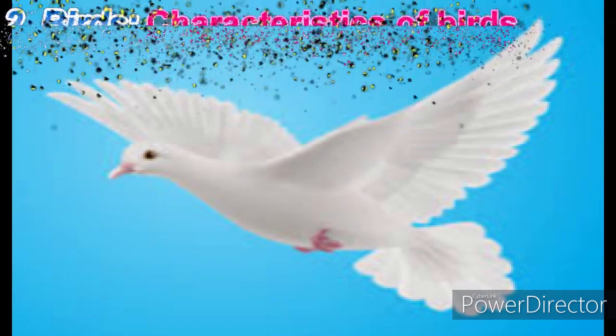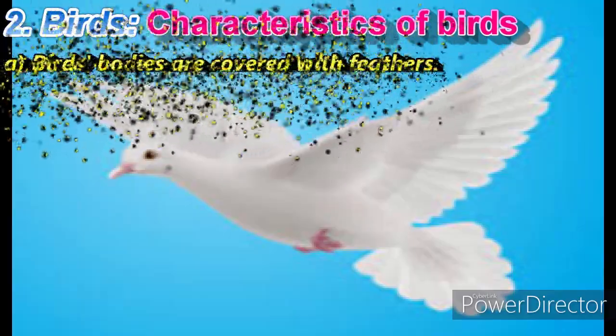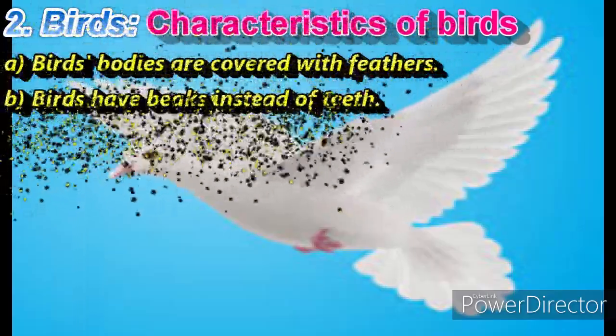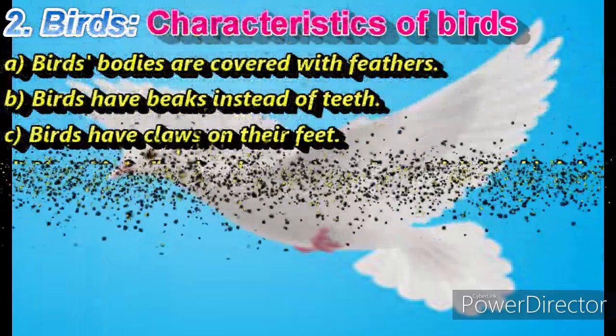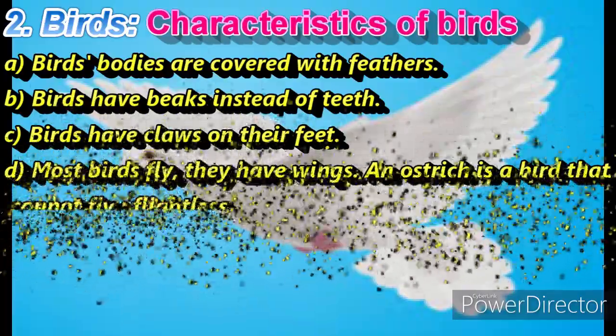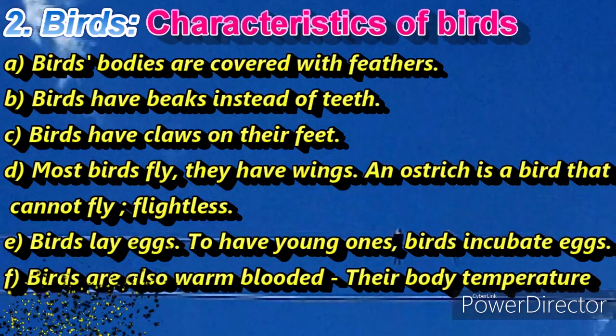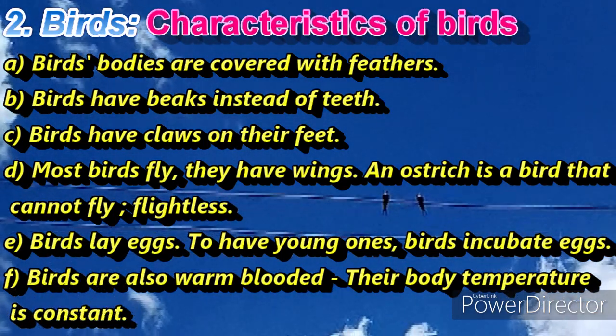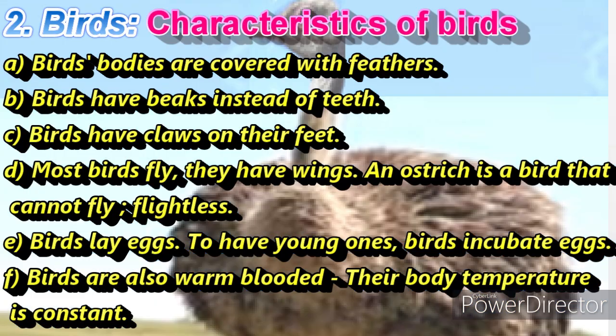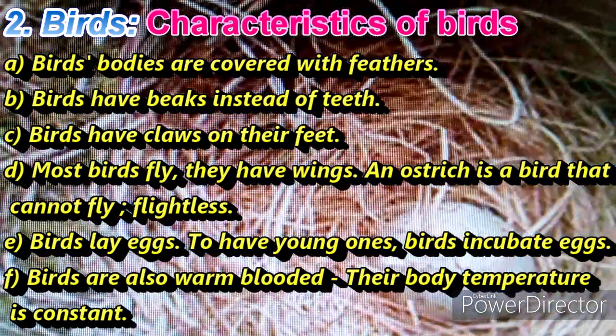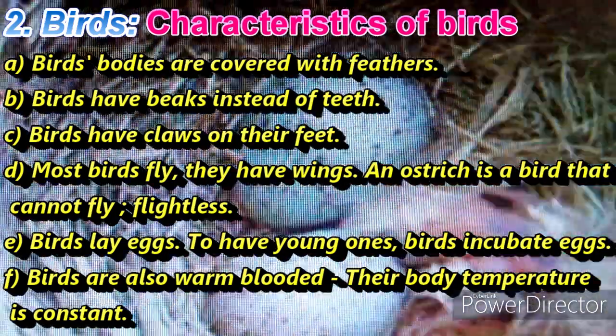2. Birds. Characteristics of birds. A. Birds' bodies are covered with feathers. B. Birds have beaks instead of teeth. C. Birds have claws on their feet. D. Most birds fly, they have wings. An ostrich is a bird that cannot fly, flightless.